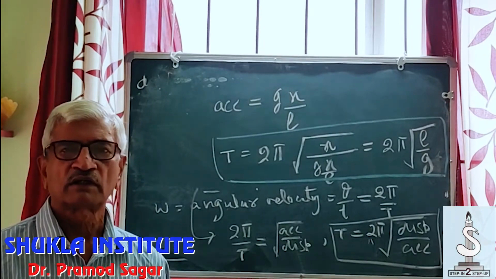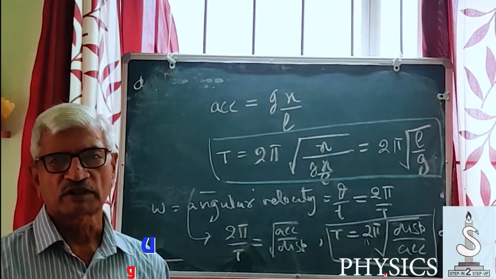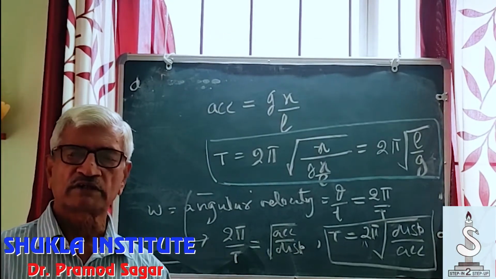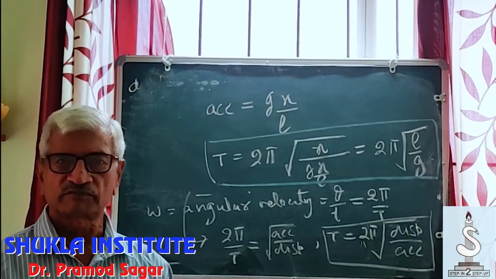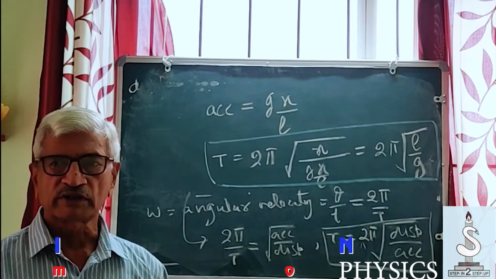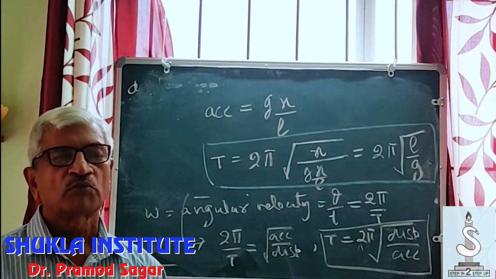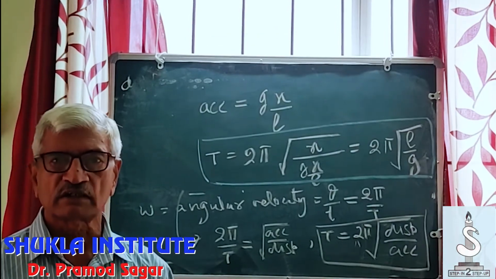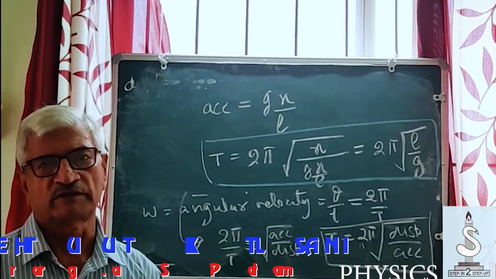In our further lectures, we shall take up more examples to show that all such bodies which are executing SHM have a definite time period. We shall calculate the value of such time period, and we shall also discuss more about the reference circle which I have introduced today.